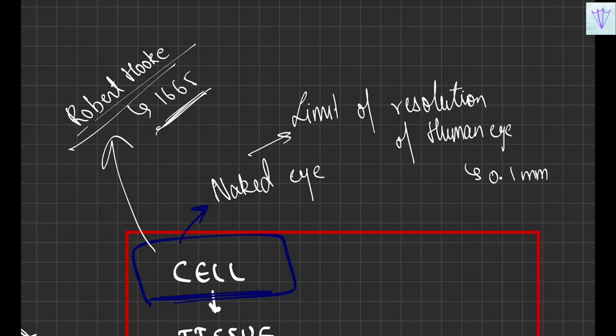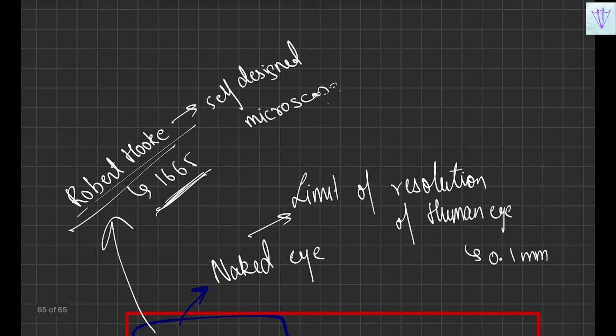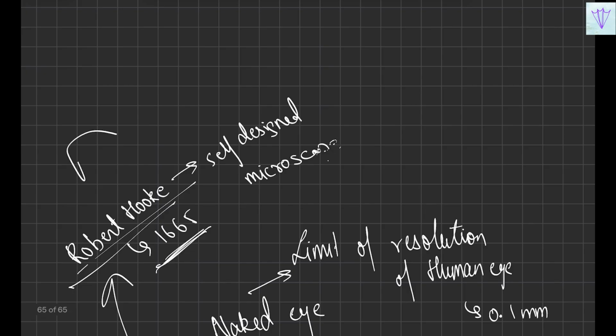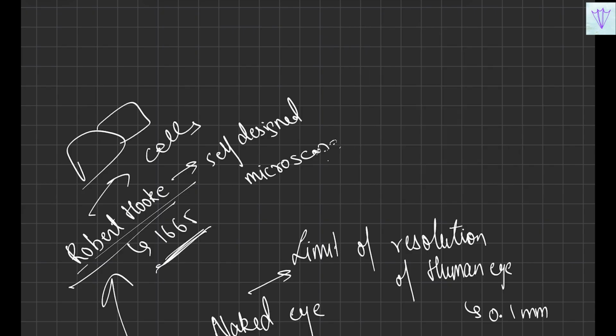He observed it with his self-designed microscope. While observing a thin slice of cork, he observed small box-like compartments and named them cells. So he was the person to coin the word cell as well.